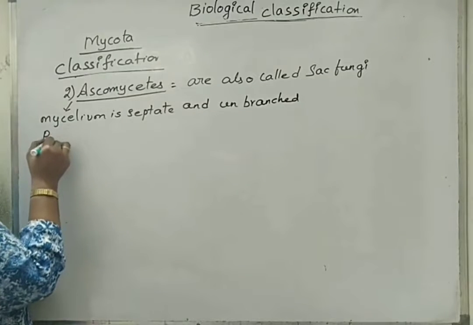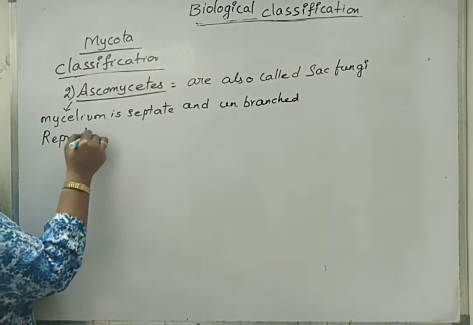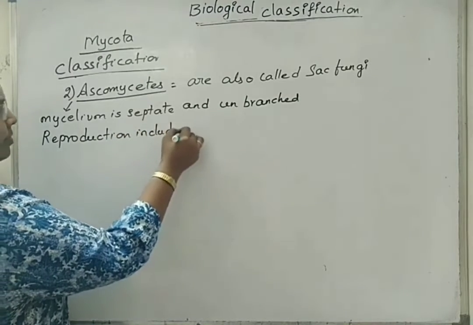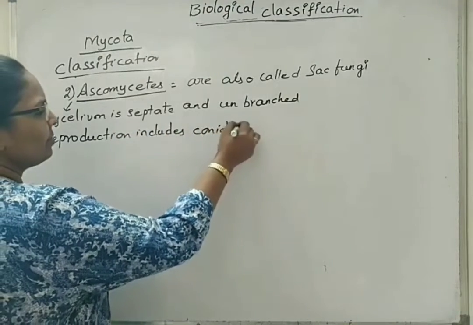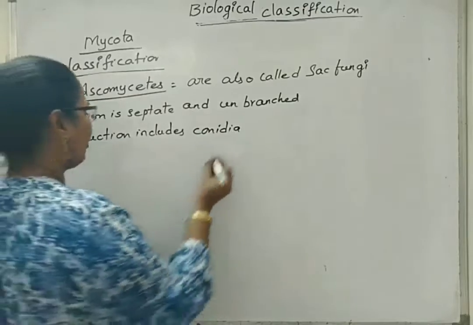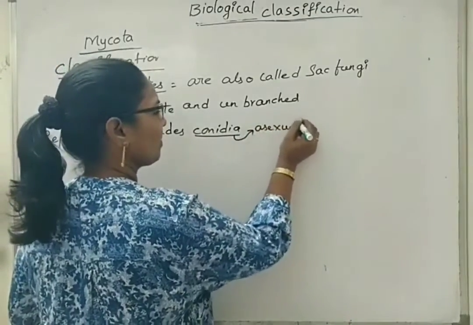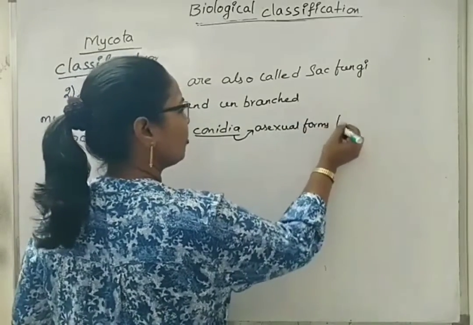Reproduction includes conidia. Conidia are asexual forms, formed by budding.